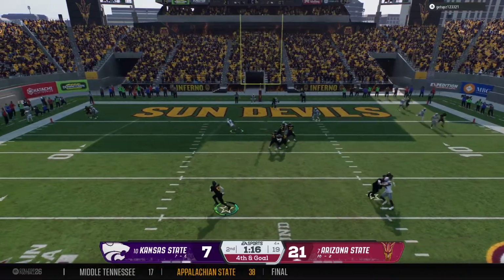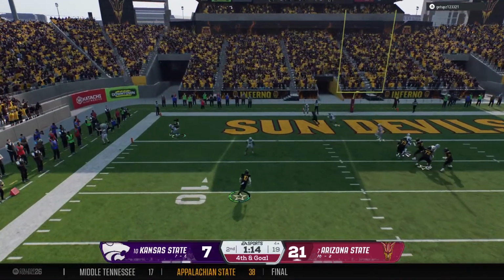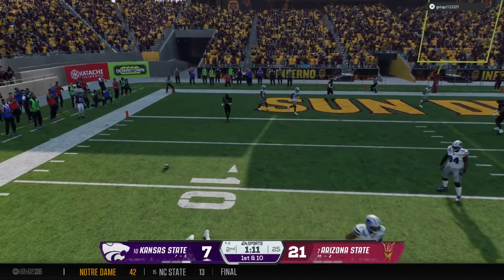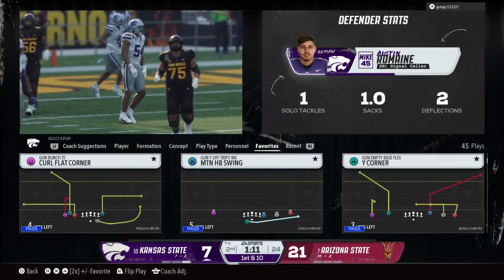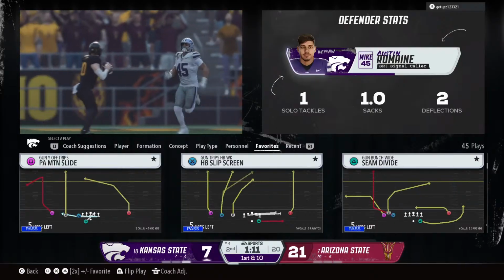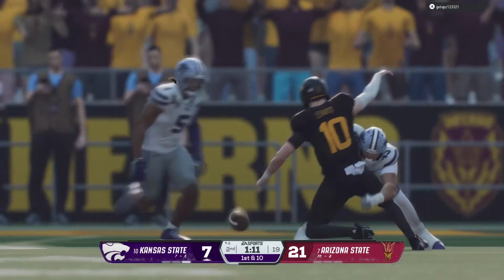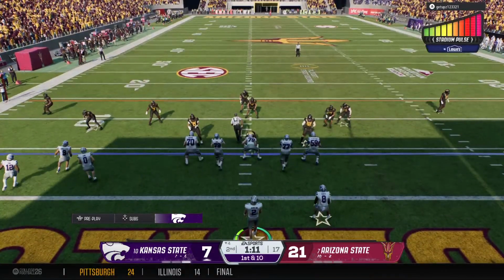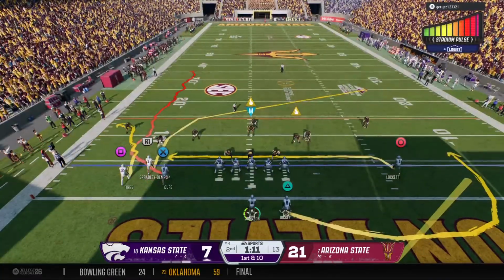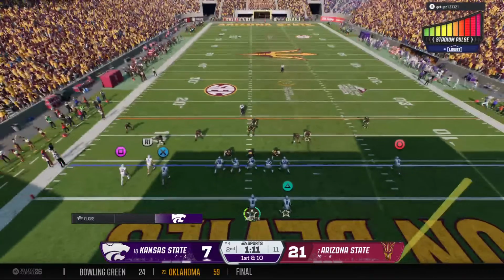He escapes the pocket. And it's incomplete under heavy pressure. A big 4th down stop. I really thought that this was going to work out. Showing an aggressive approach here, going for it on 4th down. Looked to be there. They just weren't able to complete it. So here we go. First play of the drive, under 2 minutes before halftime.